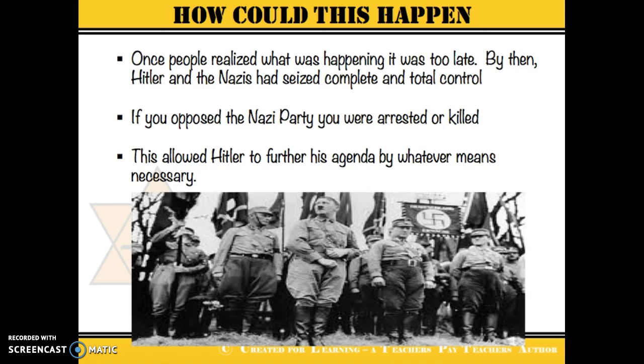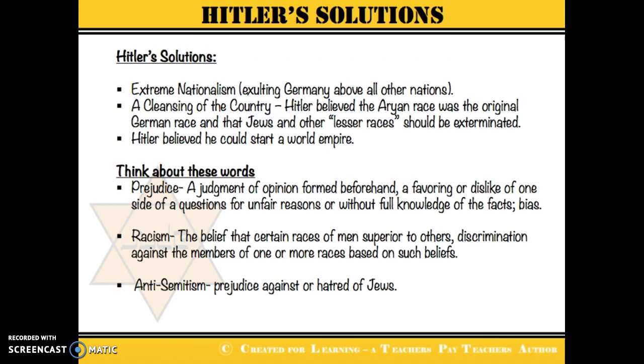So how could something like the Holocaust happen? As we said before, Hitler helped solve some of the country's problems by creating jobs. He offered a simple economic solution by blaming the Jews and other groups that were not considered part of the Aryan race. And once people realized what was happening, it was too late. By then, Hitler and the Nazis had seized complete and total control. If anybody opposed the Nazi Party, they were arrested and killed. So this allowed Hitler to further his agenda by whatever means necessary.